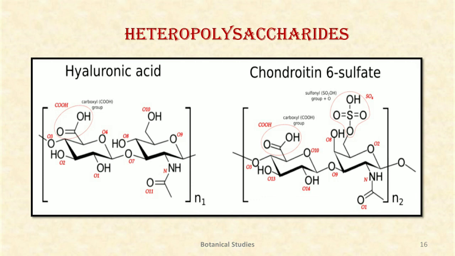Chondroitin, the second heteropolysaccharide, is chondroitin. It is prominent in cornea, cartilage, tendons, skin, heart valves, and saliva. The repeating unit is a disaccharide consisting of glucuronic acid linked to sulfate esters of N-acetyl galactosamine through a beta-1,3 glucosidic bond. The disaccharides are linked through beta-1,4 linkages. This is all about the introduction of carbohydrates.